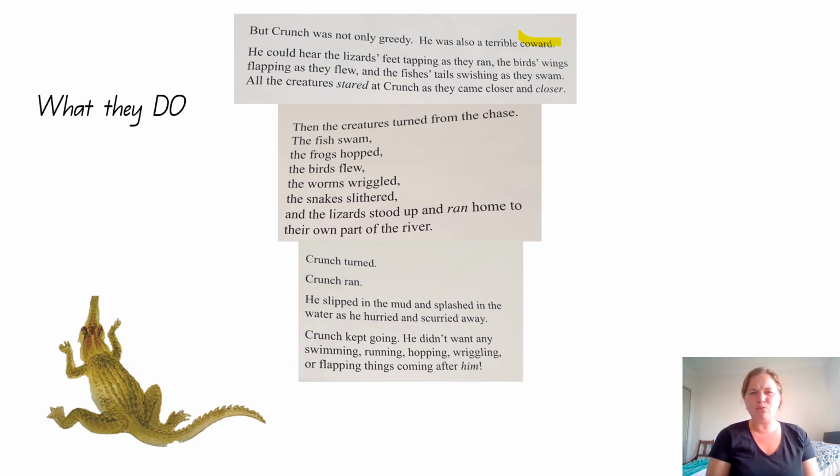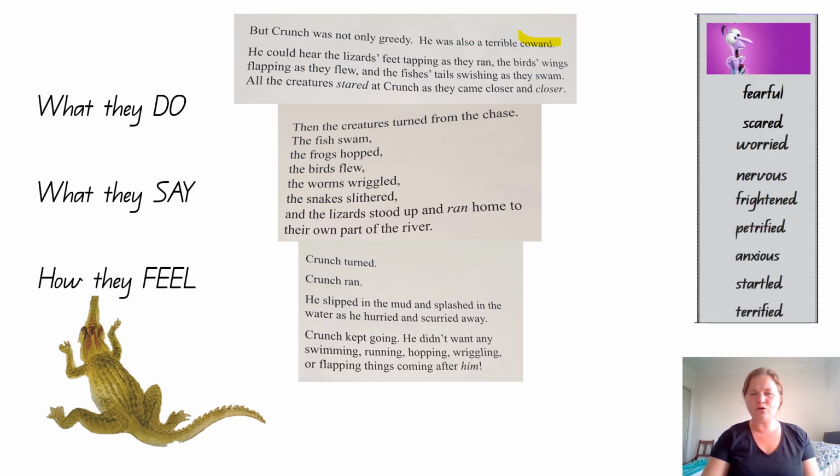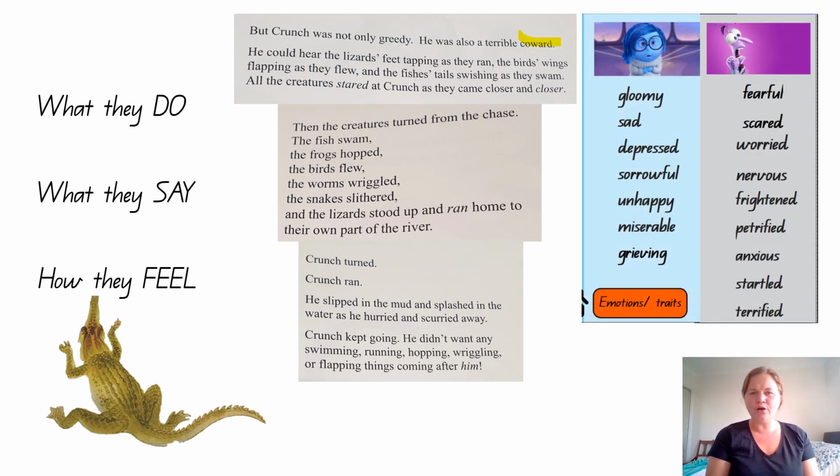So let's think about what Crunch is doing there. Let's think about what Crunch is saying and about how he feels. Then the creatures turned from the chase. The fish swam. The frogs hopped. The birds flew.